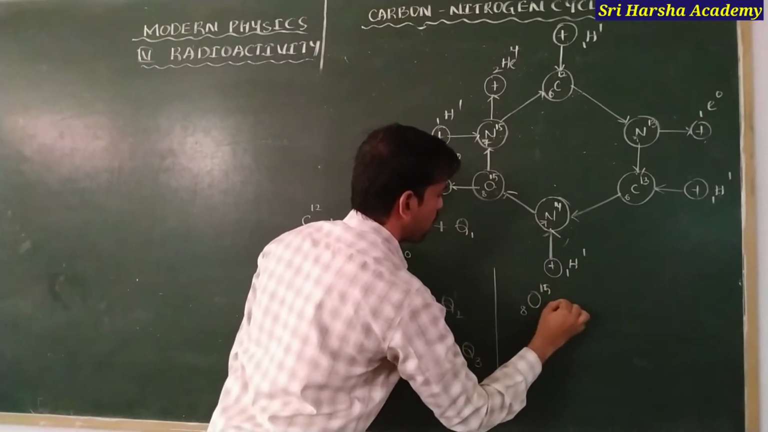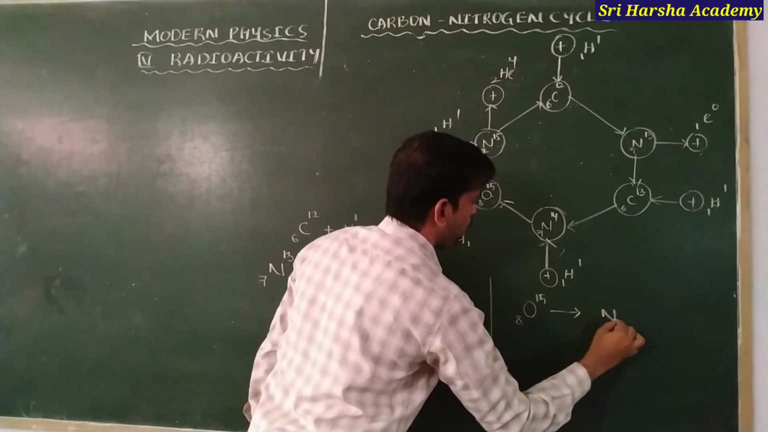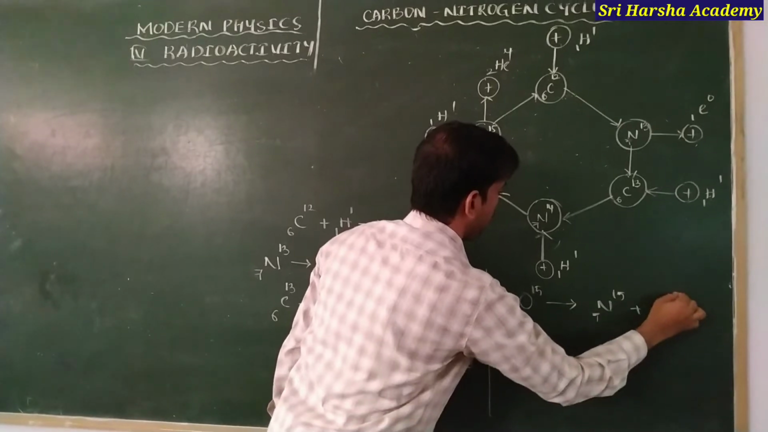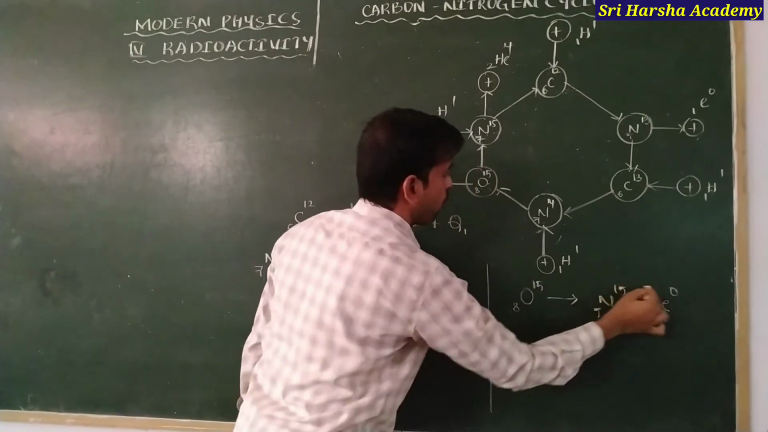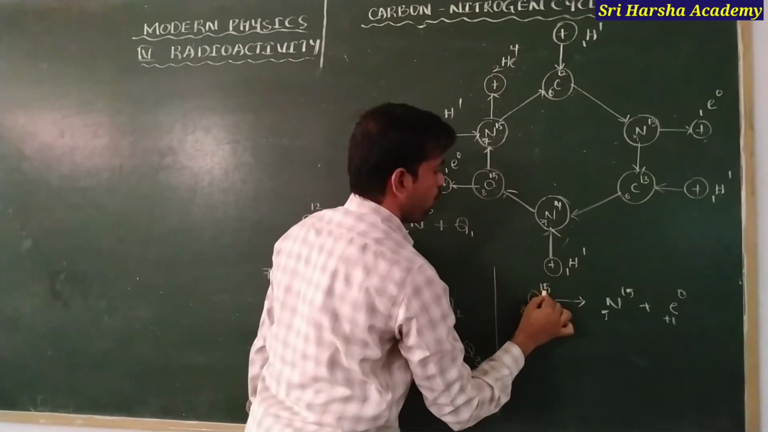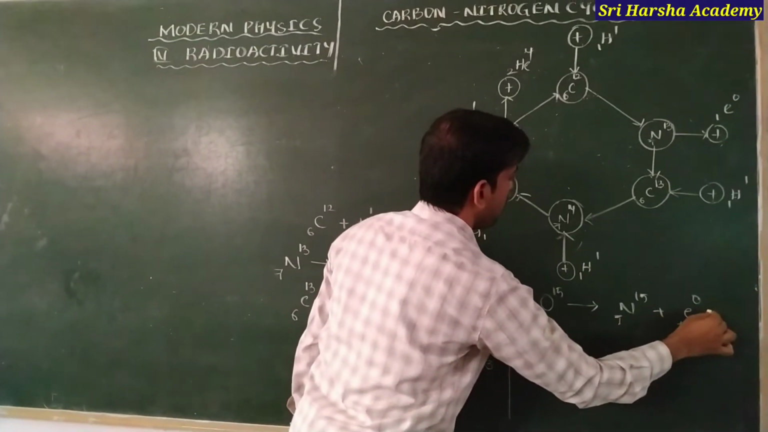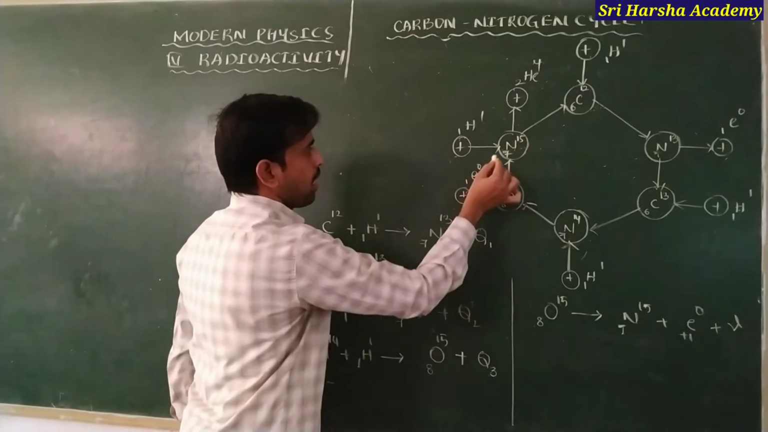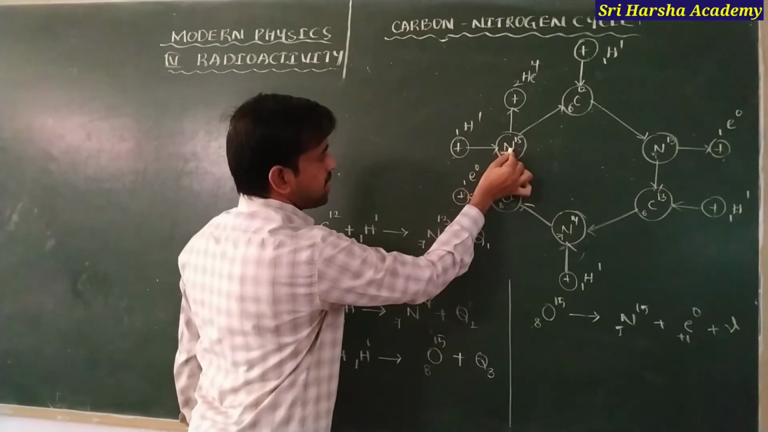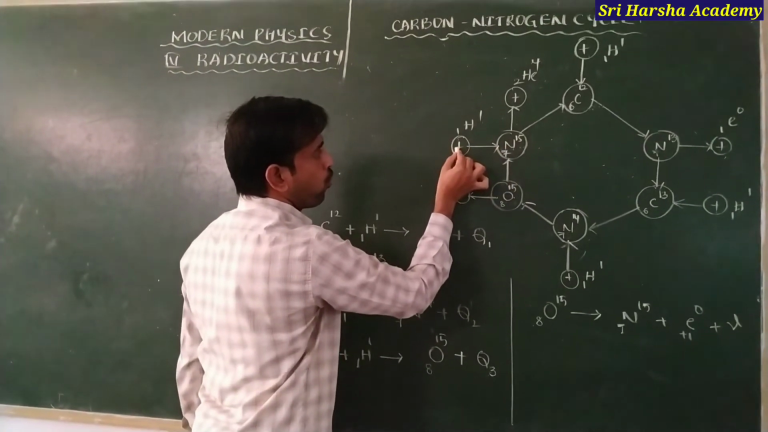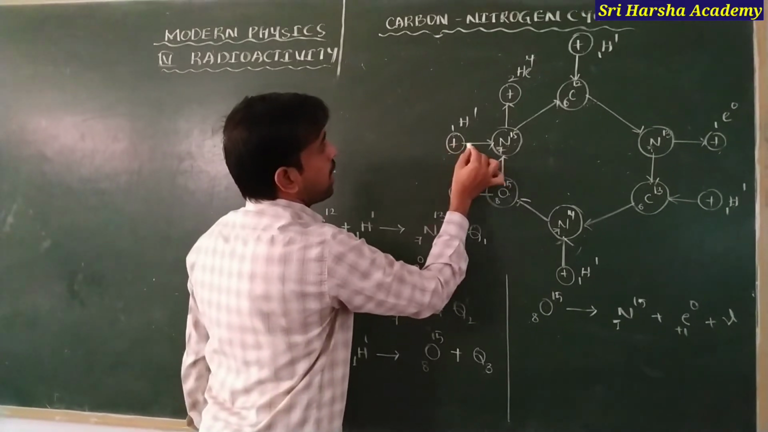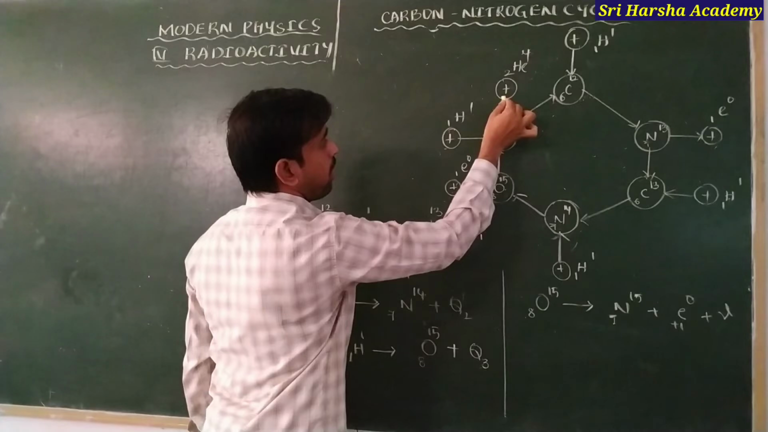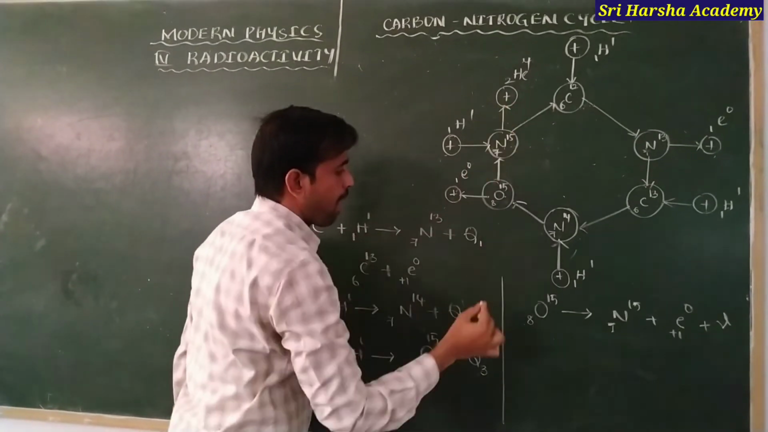O815 gives rise to N715 plus a positron E plus 1 0. 7 plus 1 is equal to 8. 15 plus 0 is equal to 15, as well as it will release some amount of energy. Now in this case, this N715 also attracts a proton, and it produces a carbon particle as well as an alpha particle.